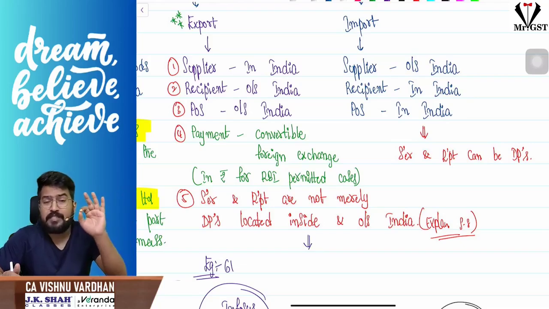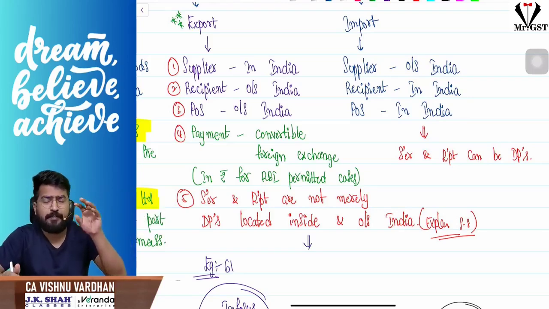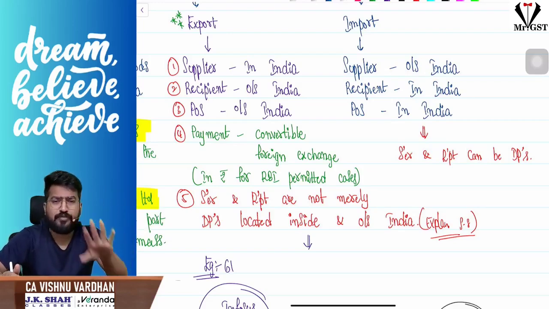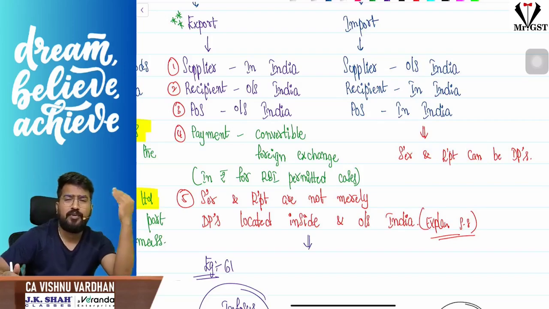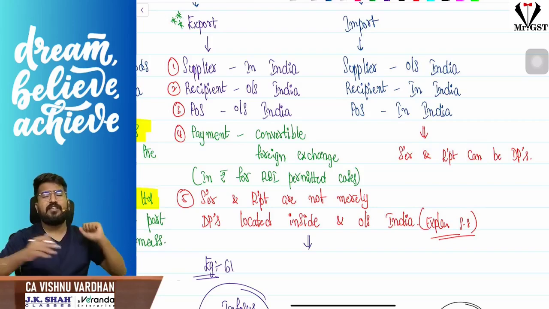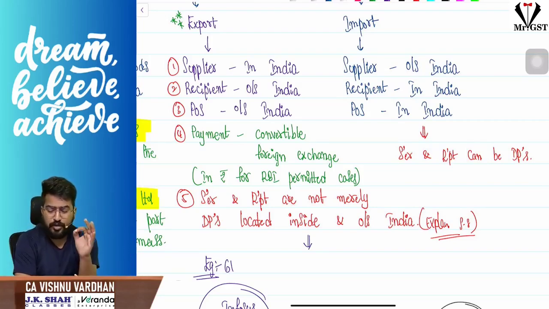Fifth, a very important point: the supplier and recipient should not be merely establishments of distinct persons located inside India and outside India. For example, Infosys Bengaluru and Infosys New York belong to the Infosys company only. Infosys has a branch in New York. If Infosys Bengaluru gives some services to Infosys New York, can we say that it is an export of service? Absolutely no. It should not be a transaction merely between distinct persons.